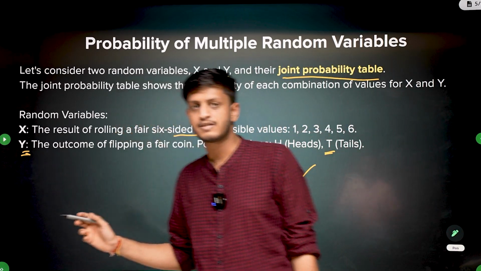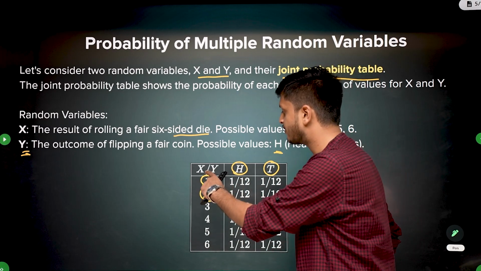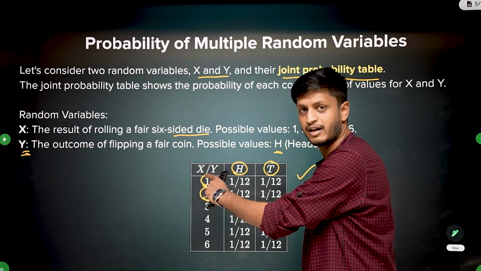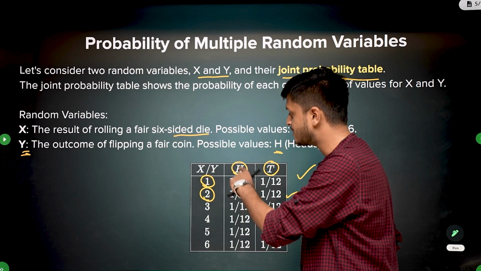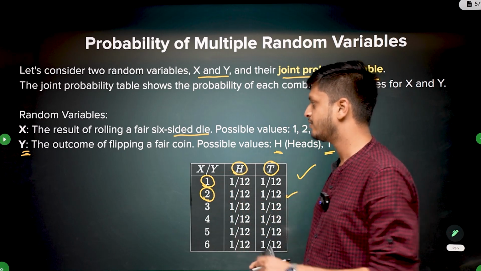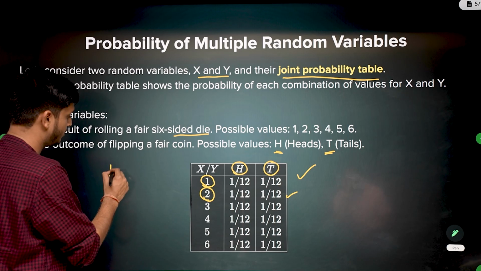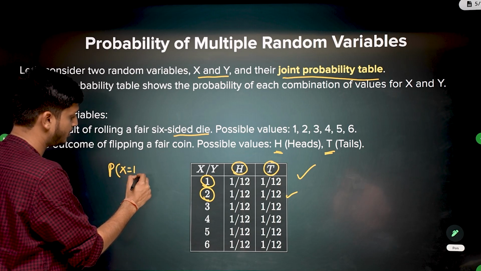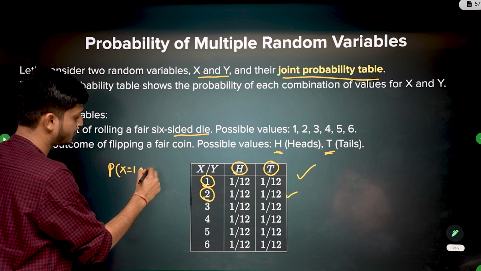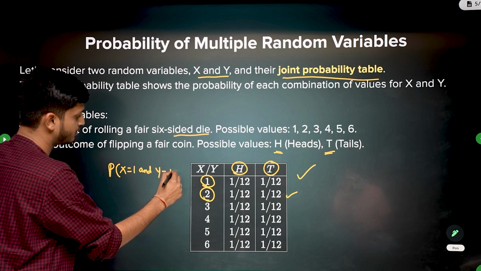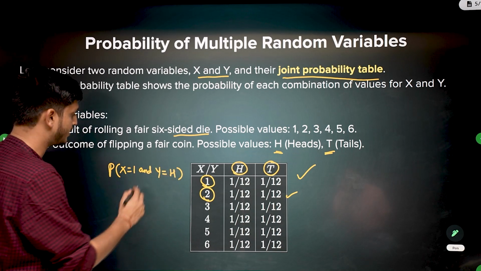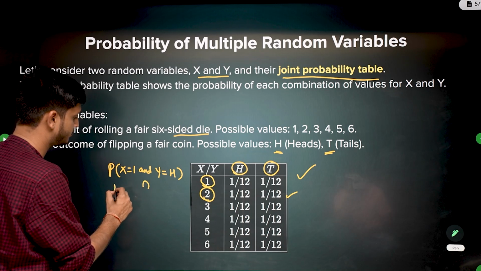Now, what is the probability of getting a 1 on the fair die and getting heads on flipping the fair coin? It is the probability of X being 1 and Y being heads. It is the intersection, AND means intersection, right?